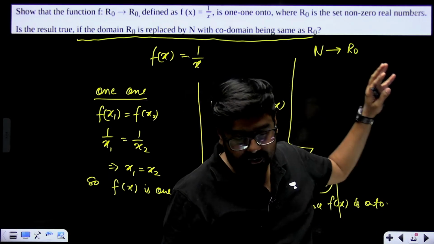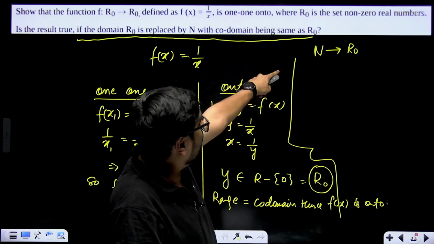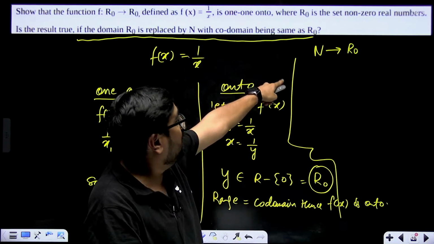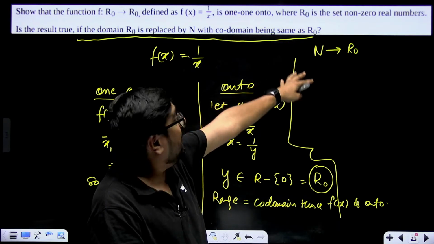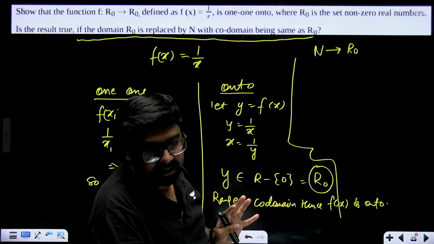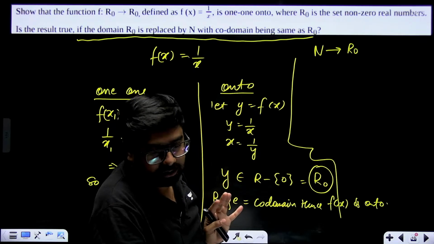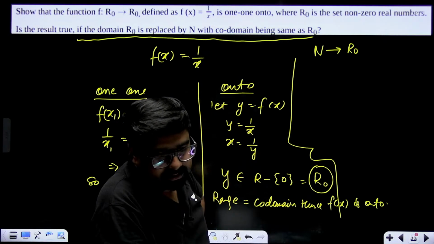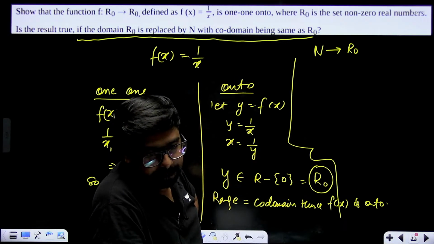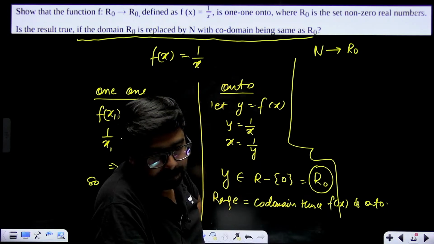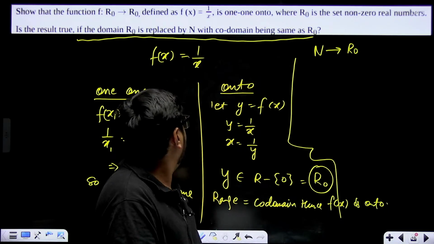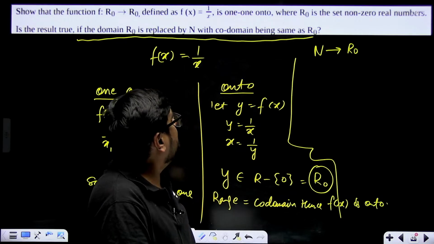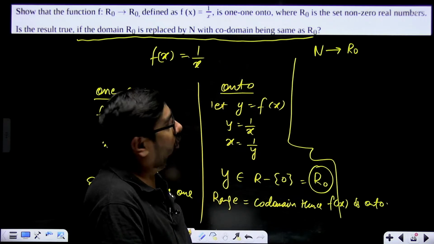What does it mean actually? This means that x values can only be natural numbers, but the result, that means f of x, can be any real number except 0, any non-zero real number. Is it true, do you think? Will the result be the same? Will it be 1-1 and onto in that case also?